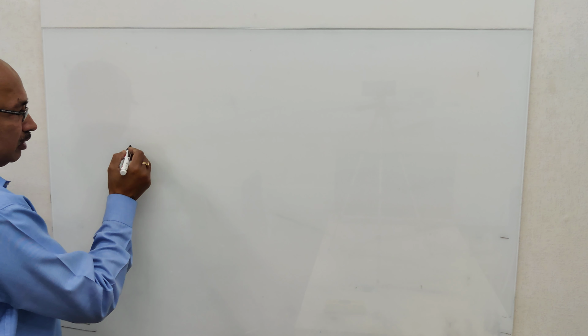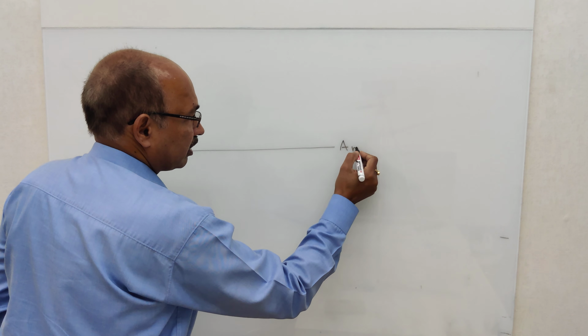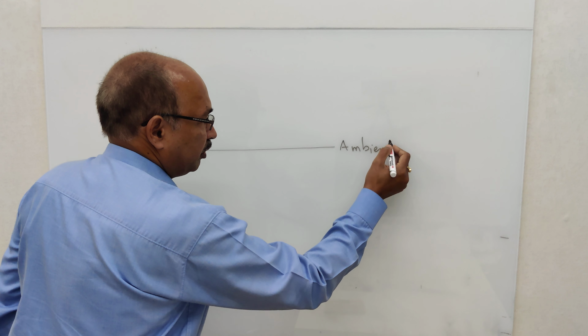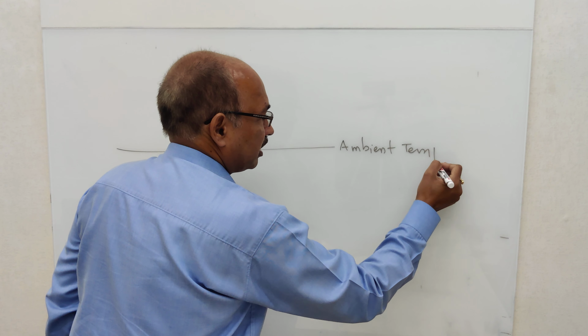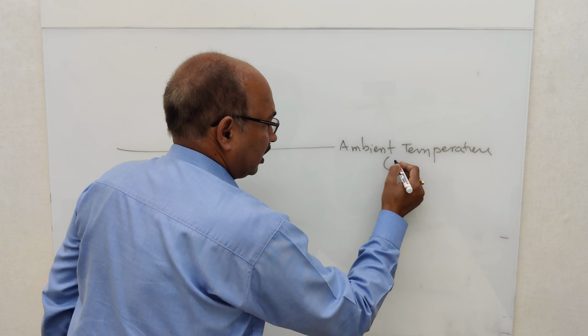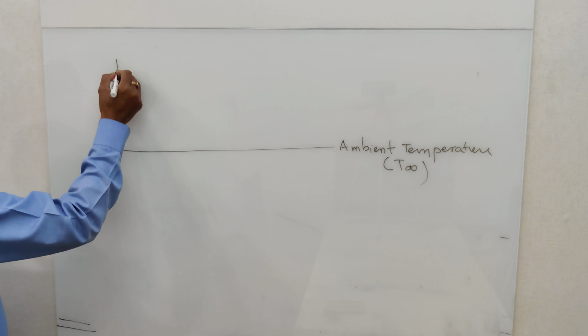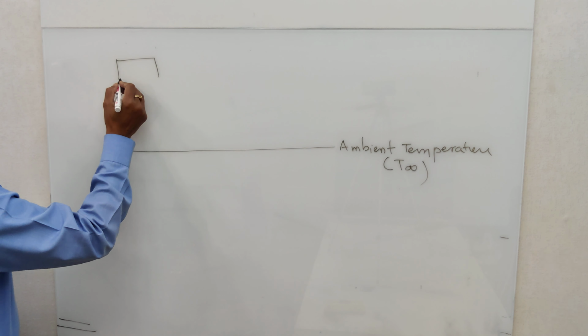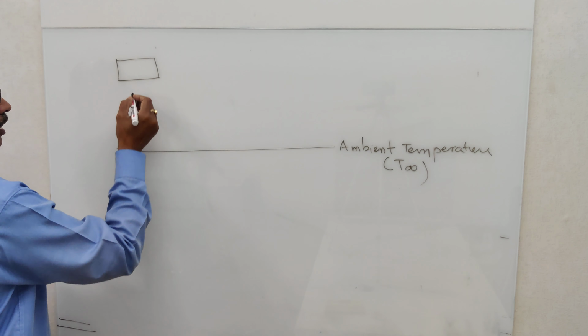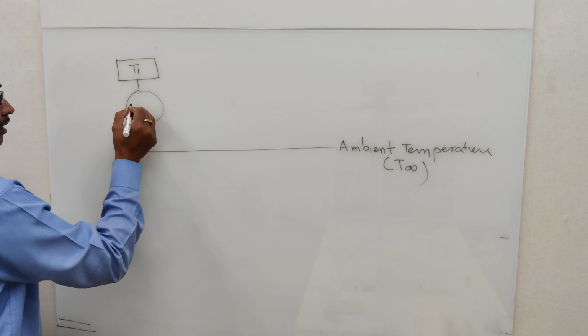So suppose this is our ambient temperature, and we call it T infinity. So here we have a reservoir which is temperature T1, and we have a heat engine.